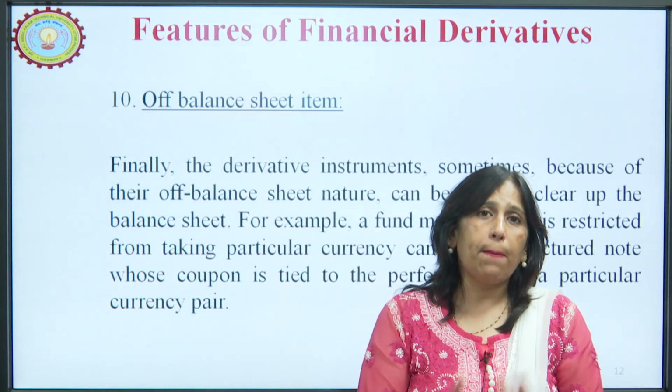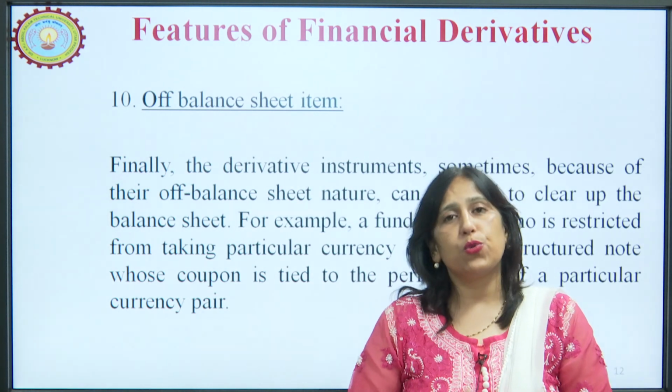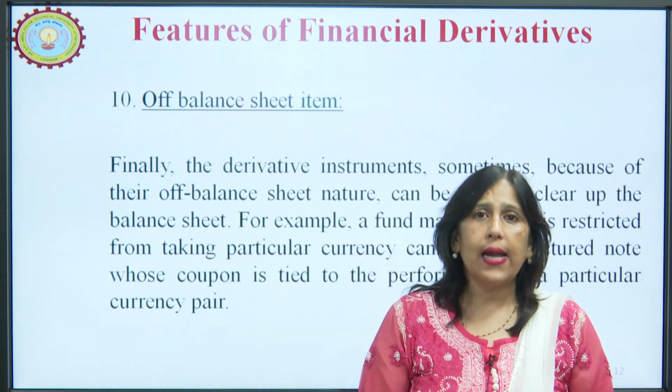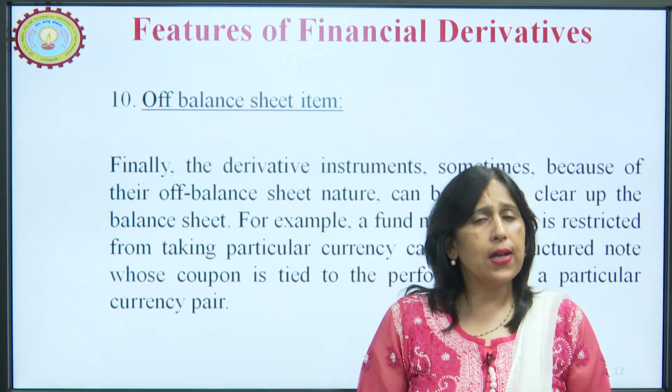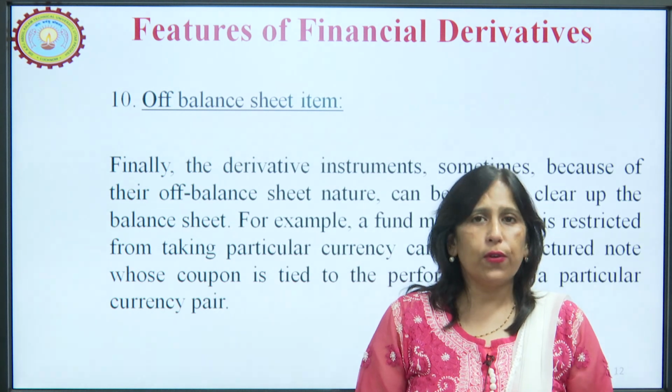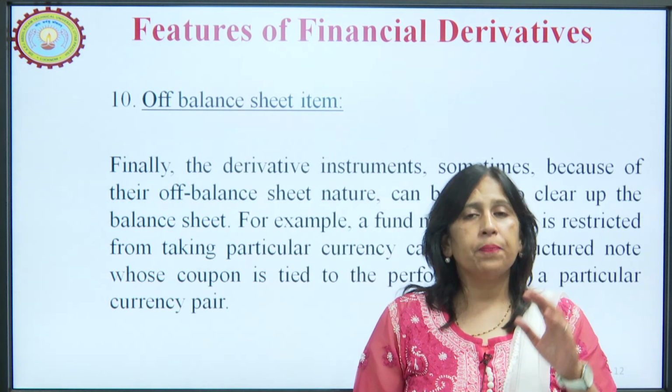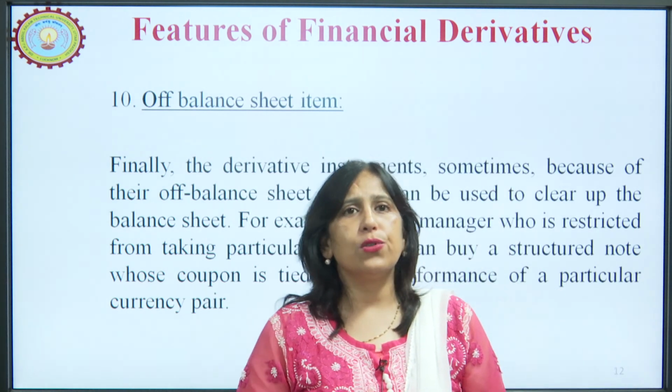So, these were the basic features we discussed about financial derivatives. We mentioned that they are a contract, their values are derived from the underlying securities, you have to fulfill the obligations, there is an existence of risk, they have notional values, and they are off balance sheet items.